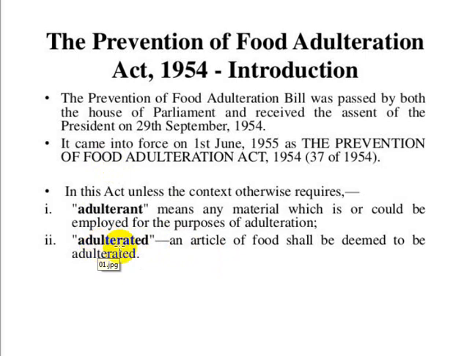For example, let us take milk. Milk is the food. If we add water, water is the adulterant. Finally, water-added milk is called adulterated milk. So these are the two definitions that you keep in mind.